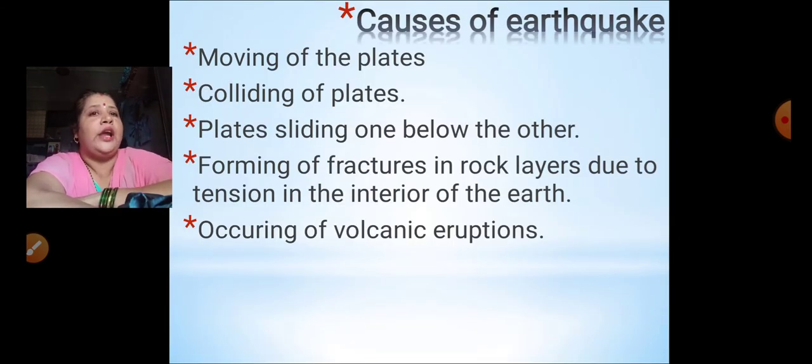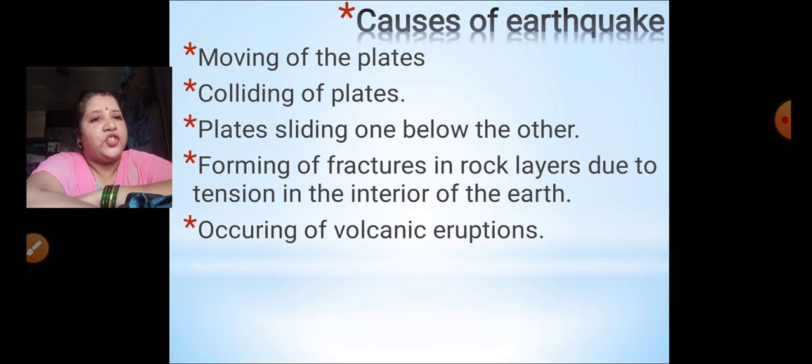Second is colliding of plates. What is the meaning of colliding of plates? Dashing of the plates on each other. That is called colliding of the plates. So whatever plates I showed you just now, they collide with each other. Sometimes while colliding, these plates slide one below the other, as if they are going under each other. That is sliding one below the other.